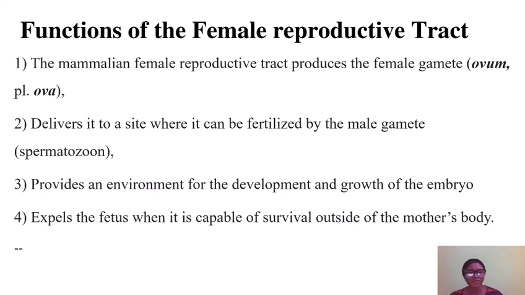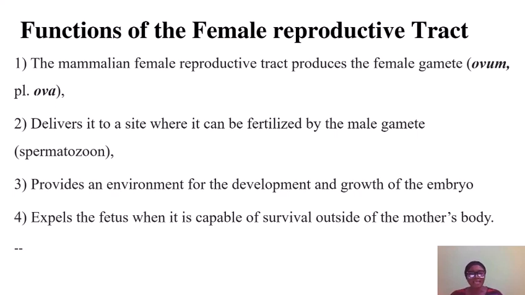Now, let's go to the functions of the female reproductive system. What are the functions of the female reproductive system? Number one, it produces the female gamete, which is called ovum, or the plural, ova. The second one is it delivers the ova produced to the site of fertilization, which is the fallopian tube.